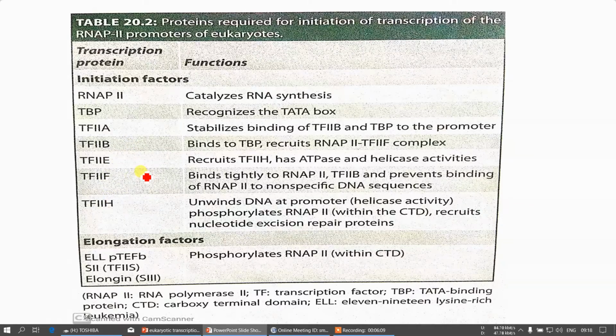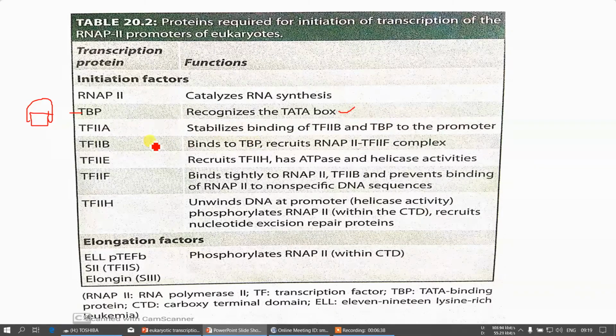Among them, everyone has their own importance. We'll start with the first one, TBP, also known as TATA binding protein. This TATA binding protein has a role in the recognition of the promoter site, the TATA box, and it binds on that particular TATA box. It helps in the recognition and binding of the TATA box.